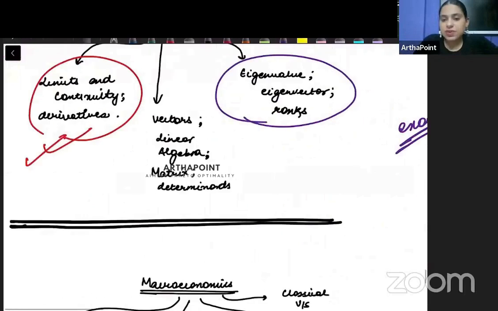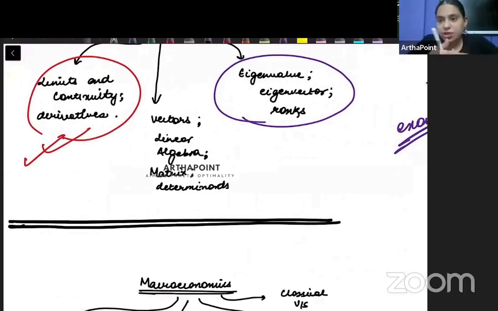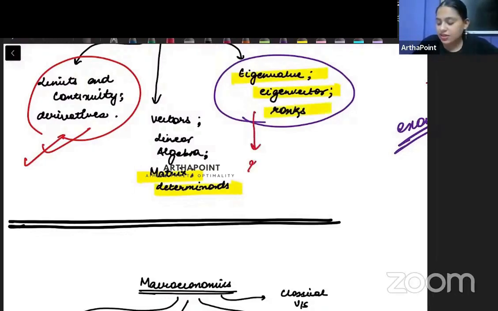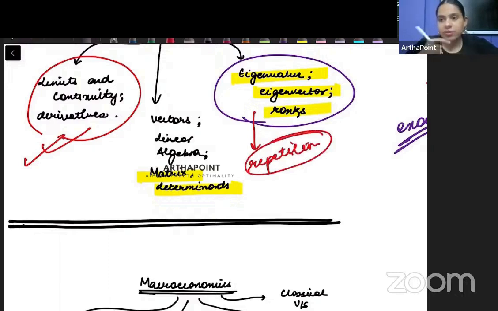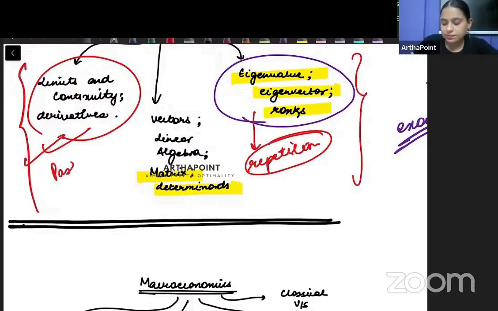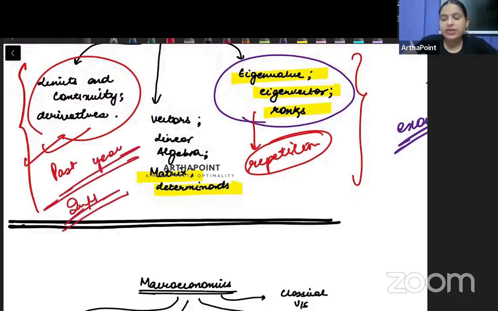So such questions, basic questions on differentiation, limit, continuity, then questions from matrix, determinant, eigenvalue, eigenvector, and rank can be asked. Another thing, beta, here again, there is a repetition. So the kind of questions that come in the exam are repeated questions, nothing very new. So you should be looking into the past year papers very well. Past years are important, right?